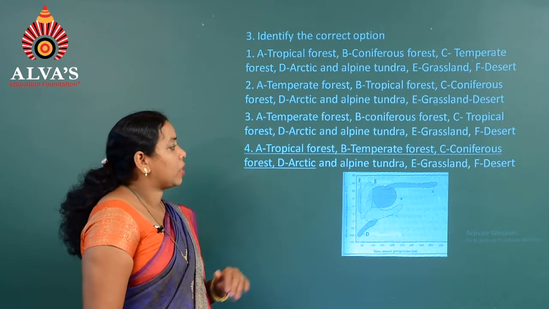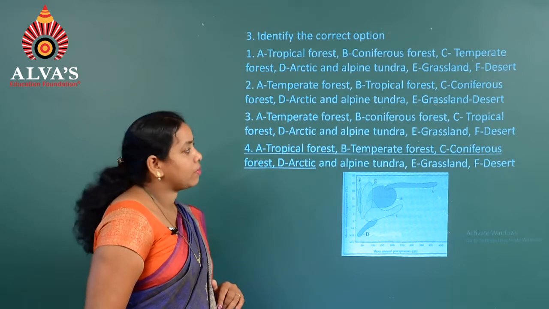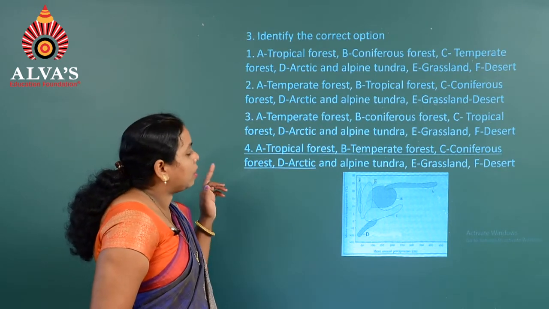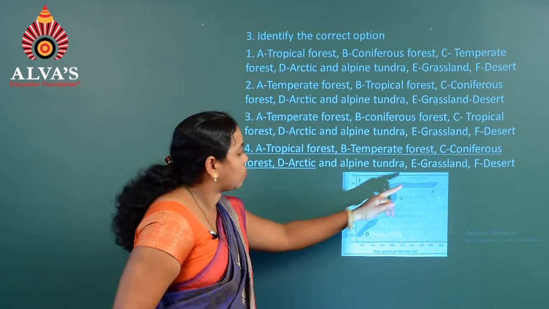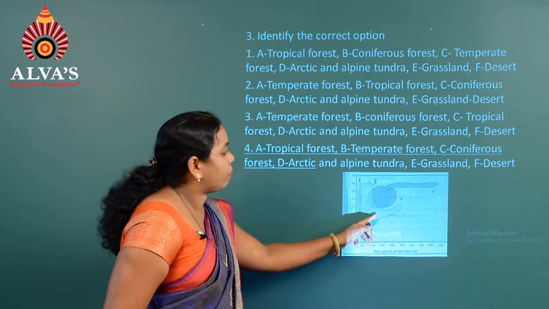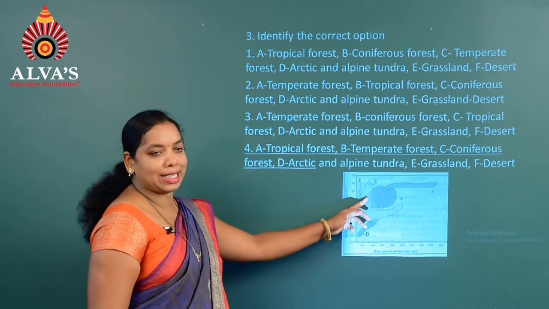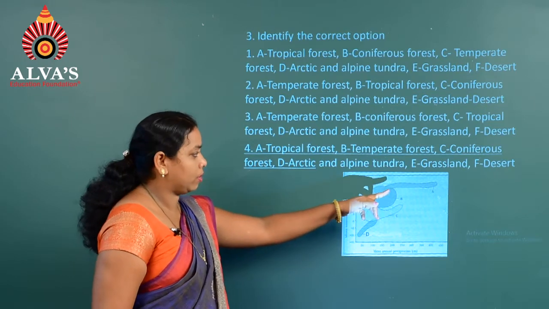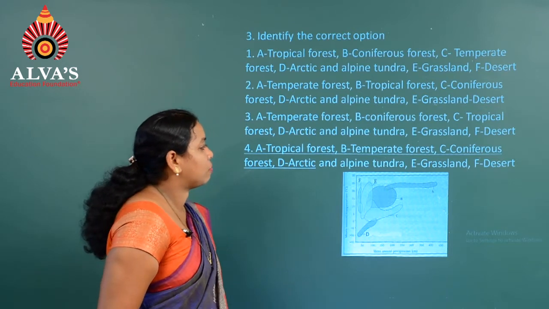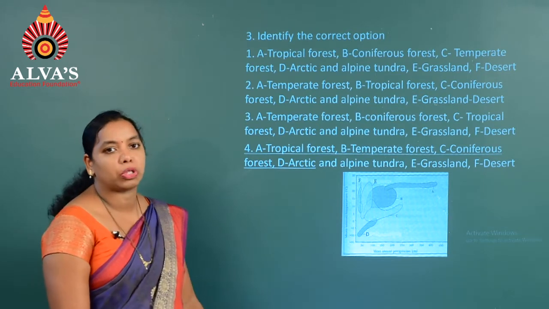Here you can see that based on the diagram given below, we have to identify the sequence. The correct option based on the diagram is the fourth one, that is A means tropical forest, next B is temperate forest, next C is coniferous forest, D is Arctic and alpine tundra, whereas E is called the grassland region and F is the desert. Hence the fourth option is the right answer for question number 3.